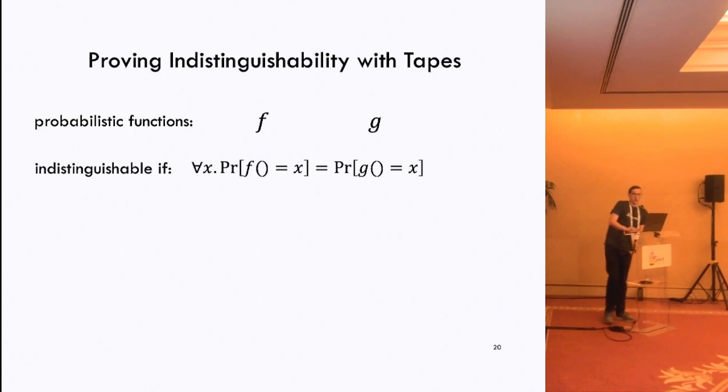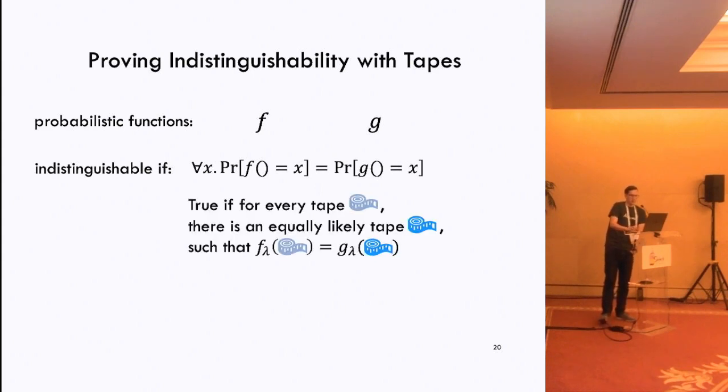What does it look like if we want to prove indistinguishability? Well, we can consider these two probabilistic functions, f and g. Formally, we can say that these two functions are going to be indistinguishable if the probability that they produce any particular value is equivalent for all particular values. Whenever we're dealing with tapes, what this boils down to is showing that for every tape, if we can show that there's an equally likely tape such that f evaluated on the original tape produces the same output as g evaluated on the new tape, then this property ends up holding.